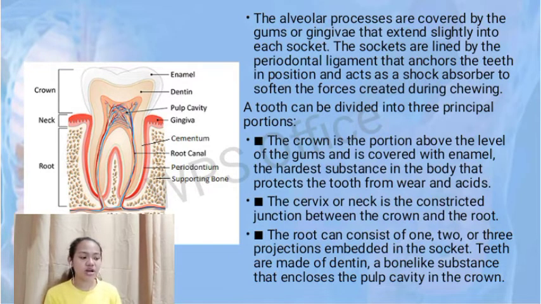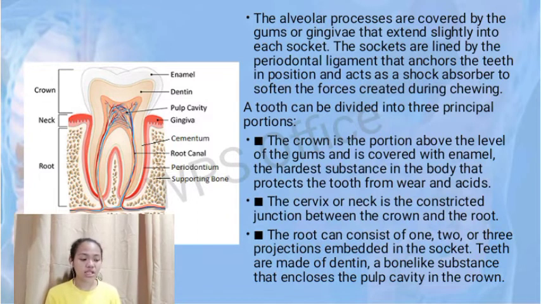The sockets are lined by the periodontal ligament that anchors the teeth in position and acts as a shock absorber to soften the forces created during chewing. A tooth can be divided into 3 principal portions. The first one is the crown. It is the portion above the level of the gums and is covered with enamel. This hard enamel is the hardest substance in the body and protects the tooth from wear or acids.